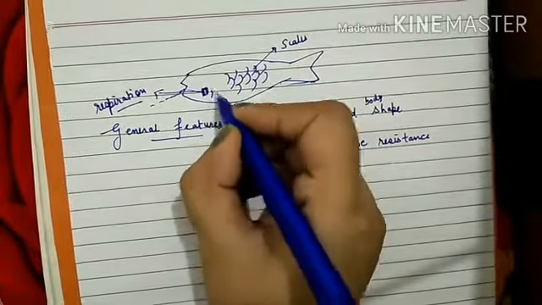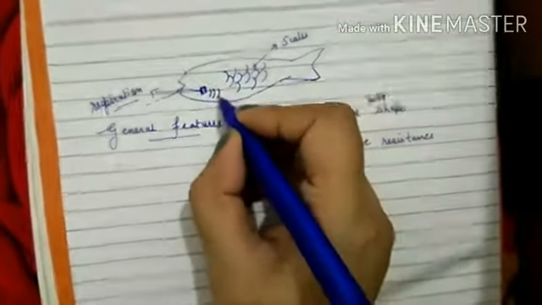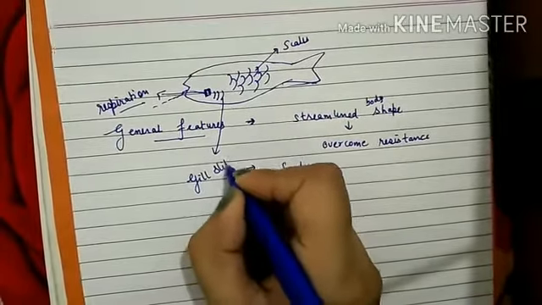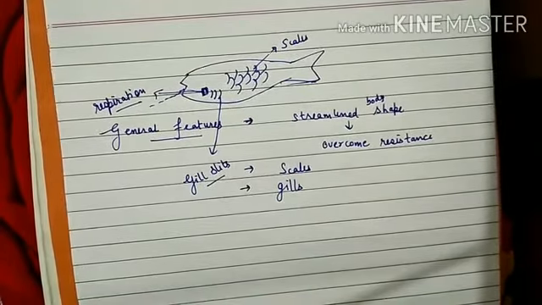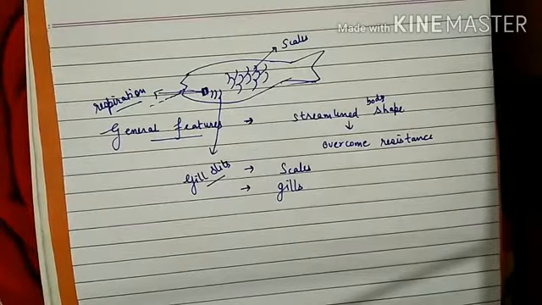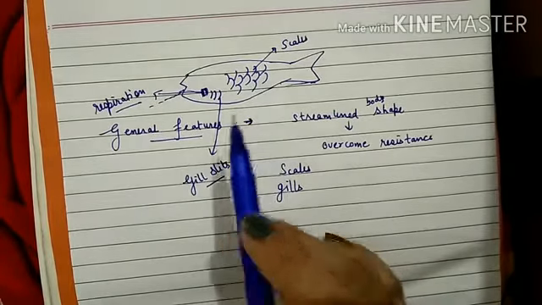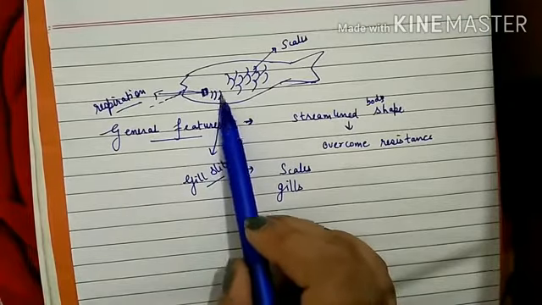Then there are structures known as gill slits. If you observe the pictures of fishes, then you will surely find that there are folds on the skin of the shark or other fishes, and these folds are basically the gill slits.